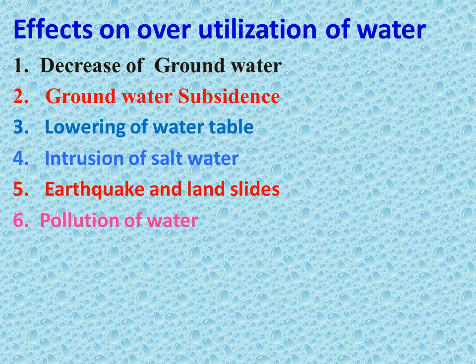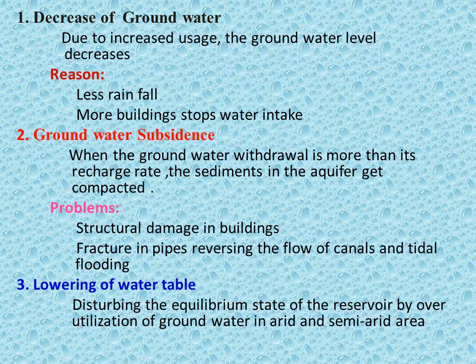Let us see one by one. Decrease of groundwater. Due to increased usage, the groundwater level goes on decreasing. Reason: we use water more and more, but there is very little rainfall. We also build more buildings, which stops water intake. So there will be a decrease of groundwater.